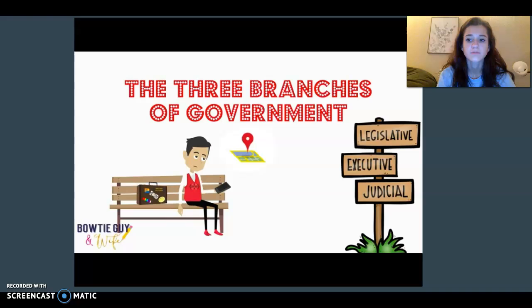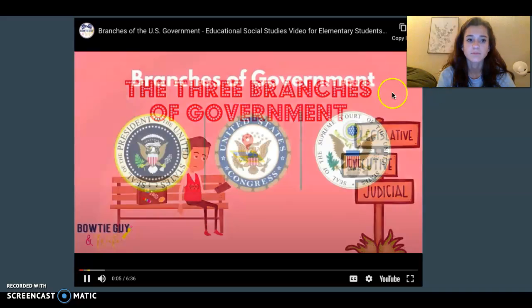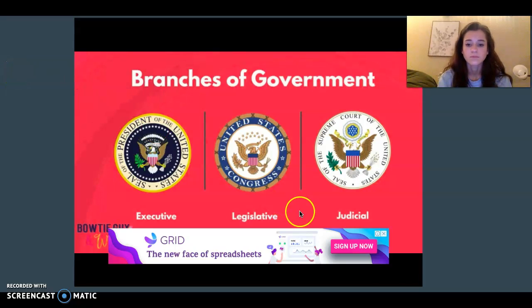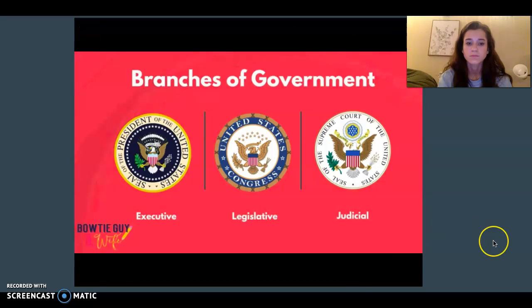Next stop, three branches of government. The United States Constitution divides the federal government into three branches. It does this to ensure a central government in which no individual or group gains too much control. Those branches are the executive branch, the legislative branch, and the judicial branch.